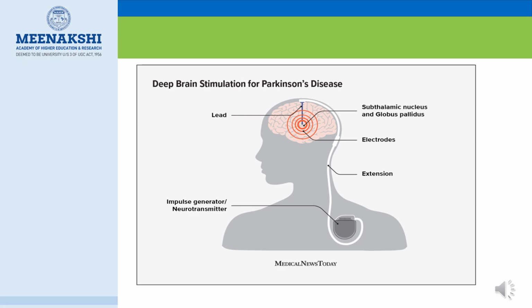So DBS can help improve motor symptoms like tremor, rigidity, and slowness of movement. It can also reduce the need for medications and their side effects. However, DBS doesn't cure Parkinson's and doesn't work for everyone. The surgical complications of DBS are similar to other neurological procedures, with a serious adverse event rate of 1 to 2%. The risk of infection is about 3 to 5%, and brain hemorrhages can occur in 3.9% of patients.